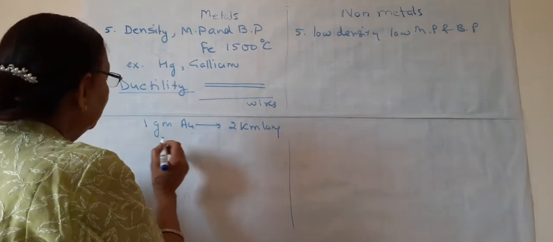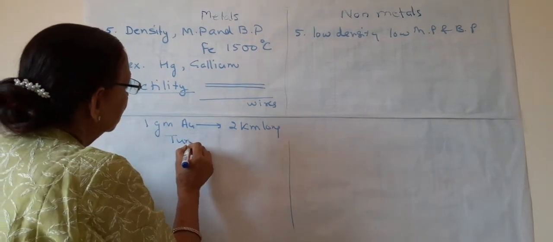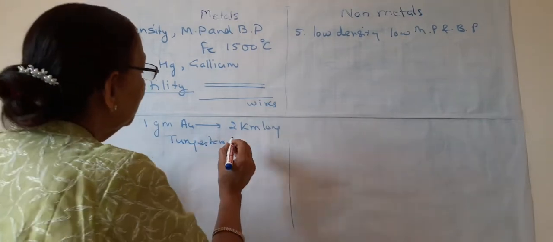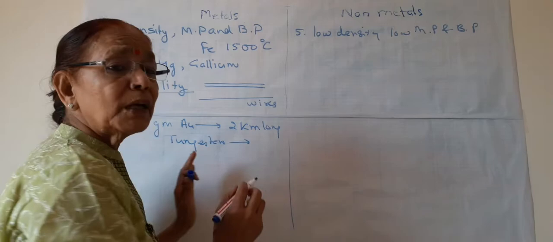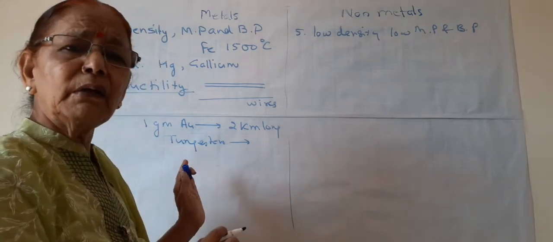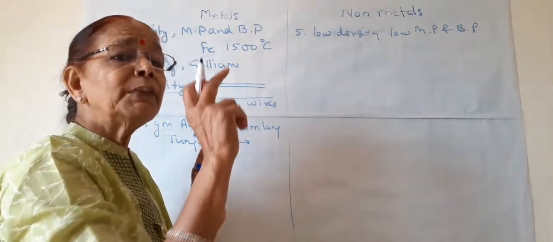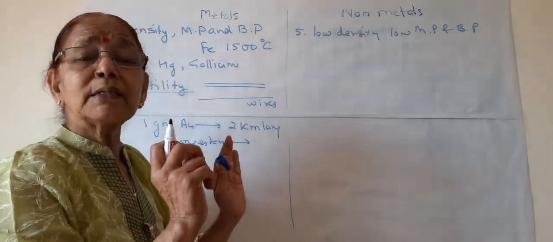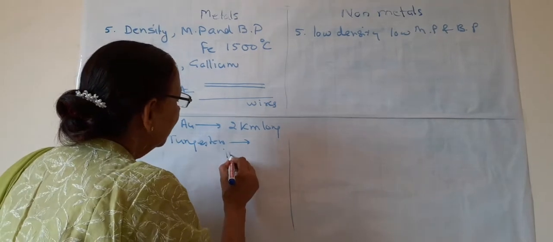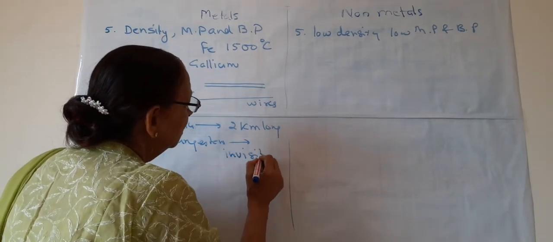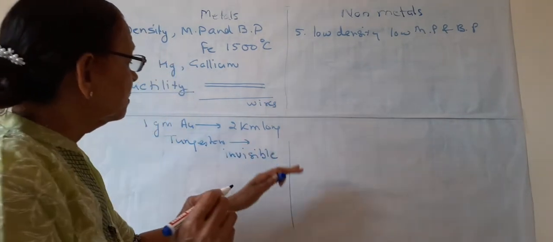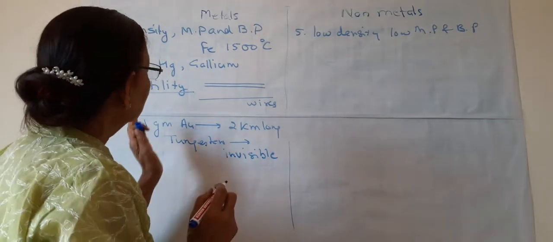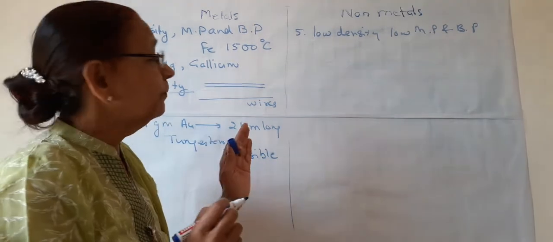And one other, tungsten. Tungsten is also a metal. So thin wires are prepared from tungsten. Where do we have tungsten? In the filaments of electric bulbs. So thin wires are prepared from tungsten that are almost invisible. Thin wires can be prepared because tungsten is very ductile.